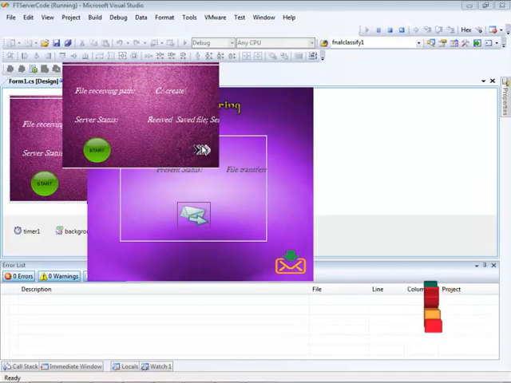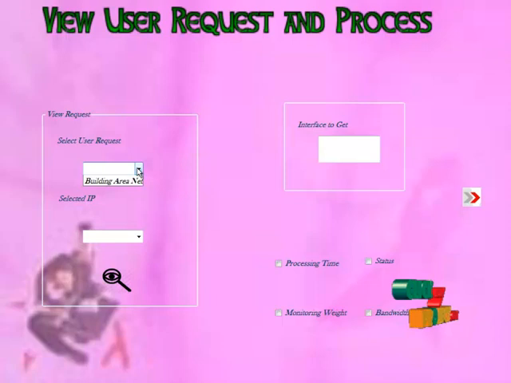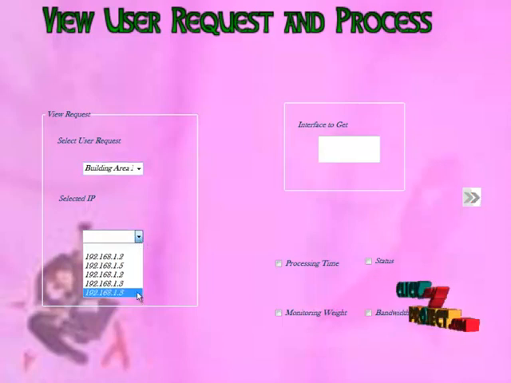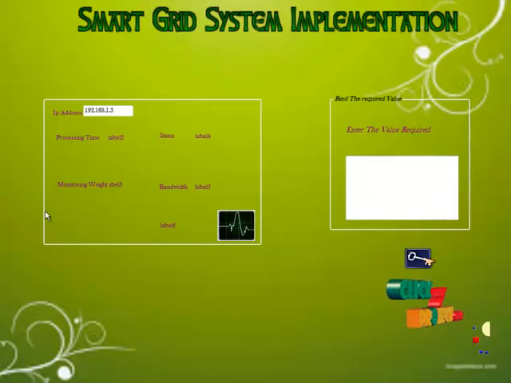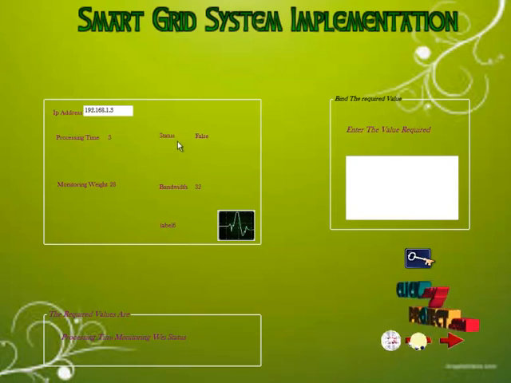Same thing, they received the file, and when I click on this button, this is actually the smart grid process. Here the smart grid is going to select the process, either the information from a home area network or a building area network. Here I just used the building area network, and they are choosing the request. The request will be in the form, and the request they have chosen is processing time, monitoring weight, and the status. The user is selecting those processes and clicking on this next button. Here the information about the process should get loaded. Now the processing time is 3, the status will be false, and the monitoring weight and the bandwidth will be calculated. Now the user is going to give the information.